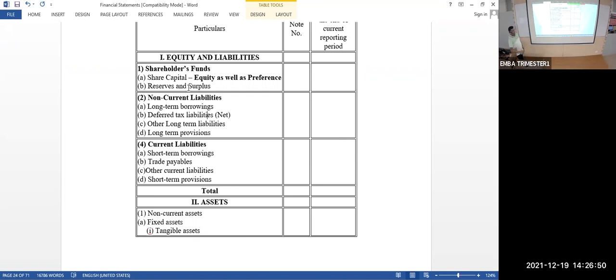Long-term provisions means, actually, provision means what? Provision means an amount which is kept, which is charged against profit in anticipation of some loss in future. Bad debt is a possible loss in the future, but that is short term. Okay. If you have anything like that, there is one case pending in a court of law. Somebody filed a case to claim some compensation. We don't know in whose favor the case will be settled. Okay. Suppose in the next 2 years in India, we know the civil court or any kind of actions, compensation.